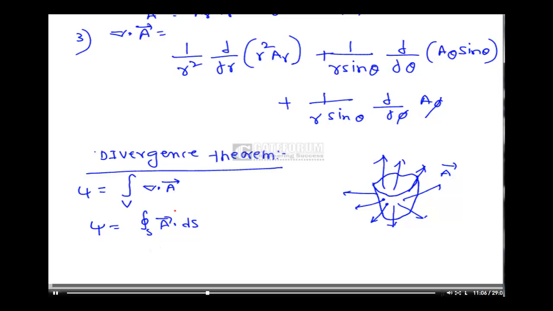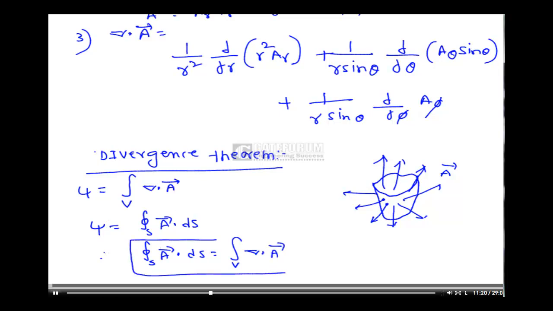Flux is integration over S of A bar dot dS, the amount of field lines on the surface, which is the amount of field lines coming from the volume. Both are the same, so you can relate these two. Therefore integration over S of A bar dot dS is equal to integration over V of del dot A bar. This is called the divergence theorem.